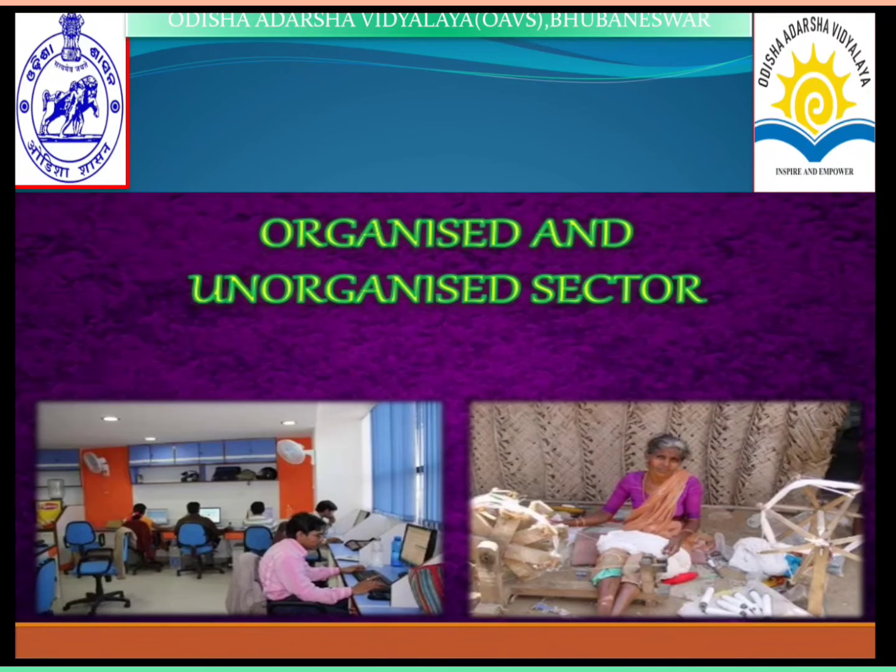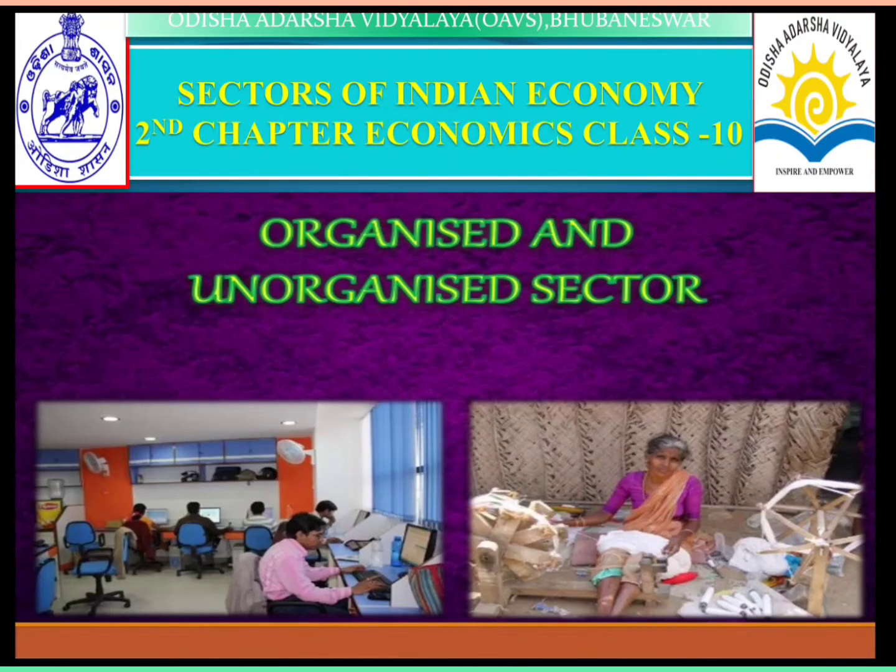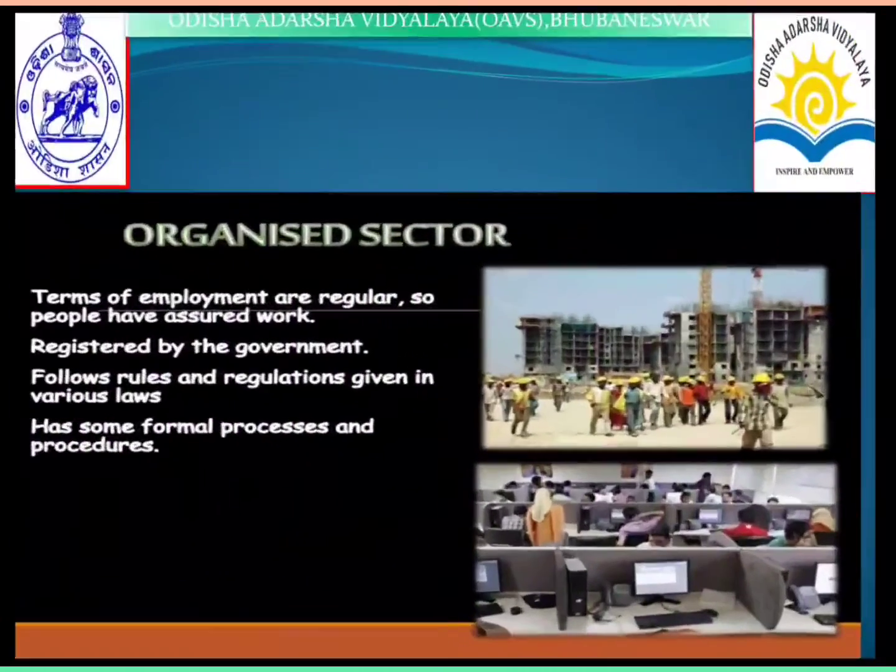On the right side, a woman is working in weaving of some sari or whatever it may be; she is engaged in weaving. So the first one, on the left side, is the organized sector, and the second one is the unorganized sector.